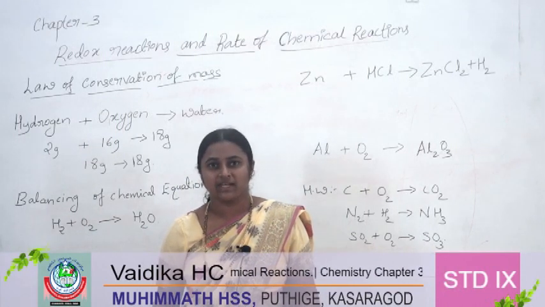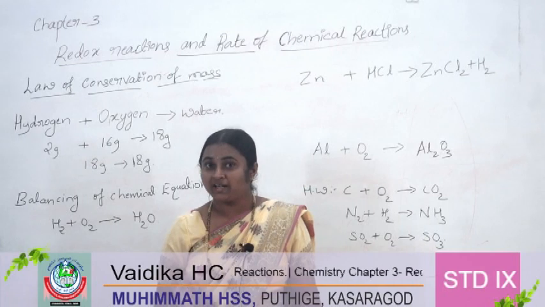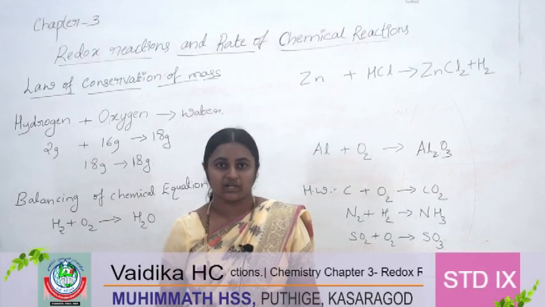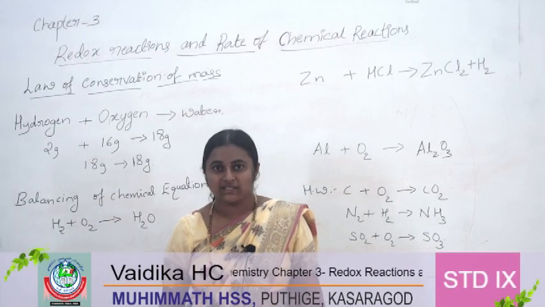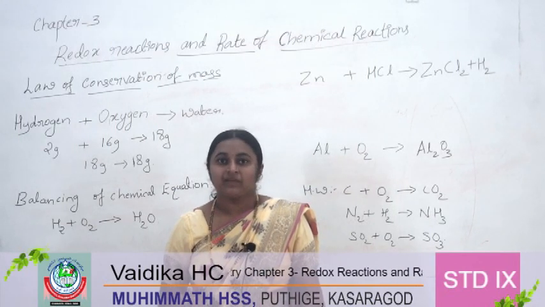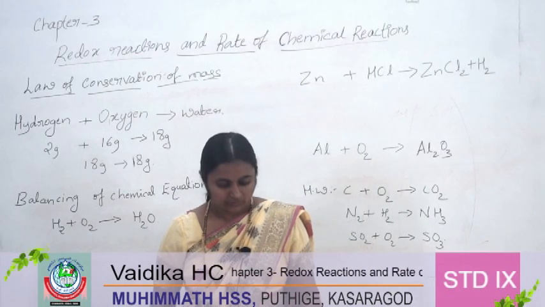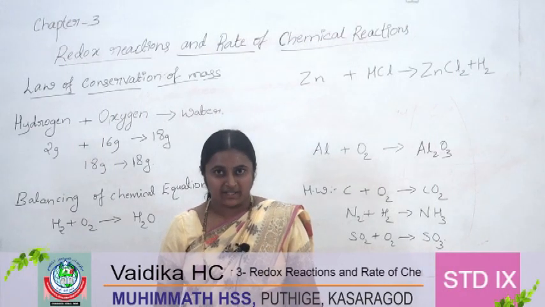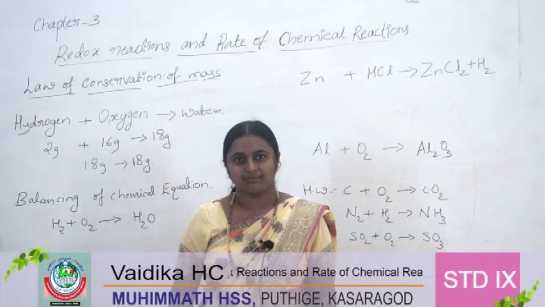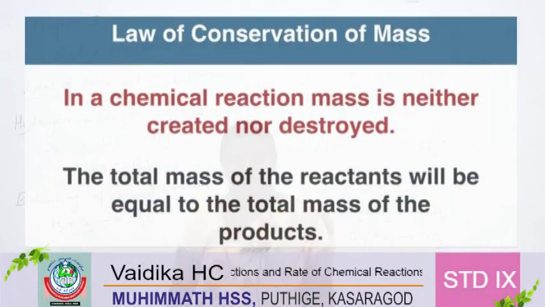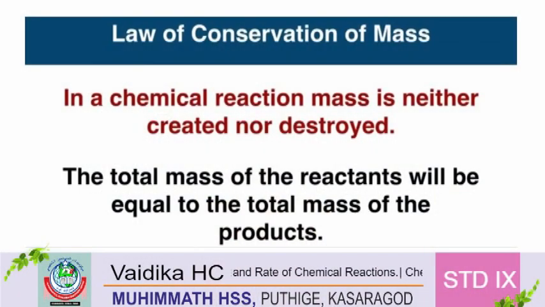So what happens in chemical reactions? In a chemical reaction, only a product is formed by the reaction of reactants. There is no change in the mass of the atoms. Here you can see the definition of the law of conservation of mass. In a chemical reaction, mass is neither created nor destroyed.